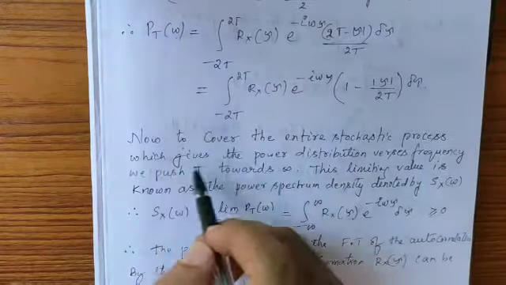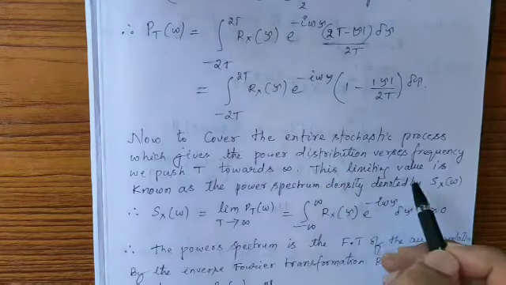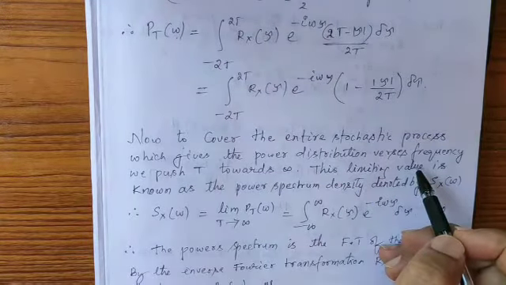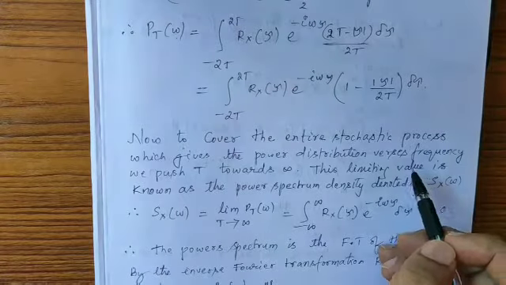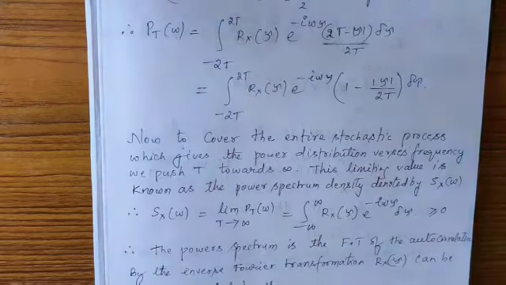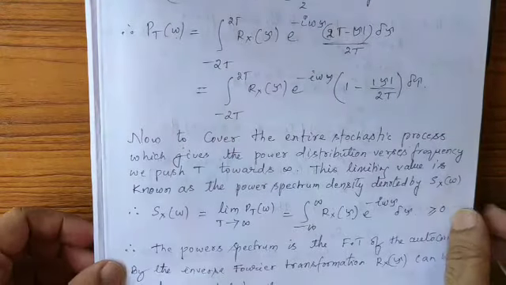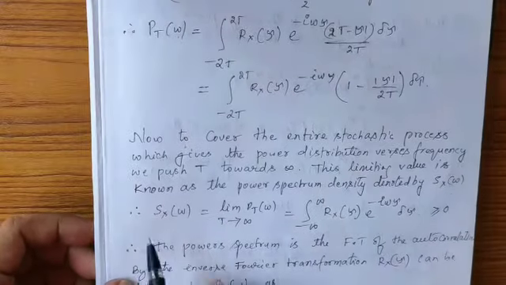Now I wanted to cover the entire interval. So to cover the entire stochastic process which gives the power distribution versus frequency, I will take t towards infinity. When you take t towards infinity, the limiting value we are getting is known as the power spectral density, denoted by Sx of omega. Therefore, what is Sx of omega?